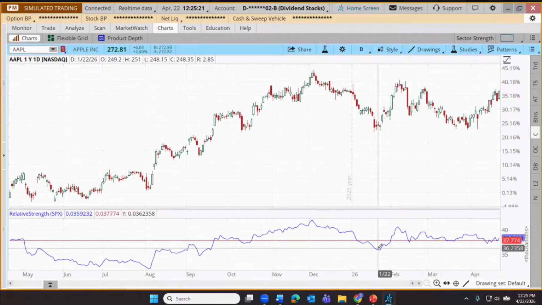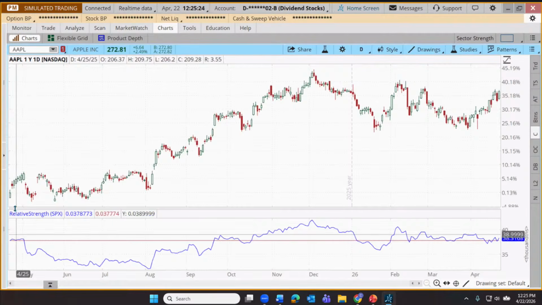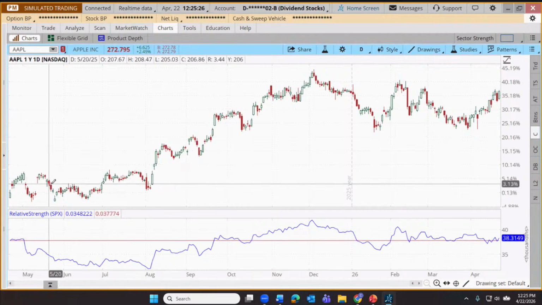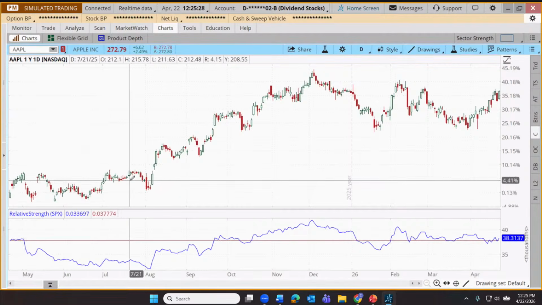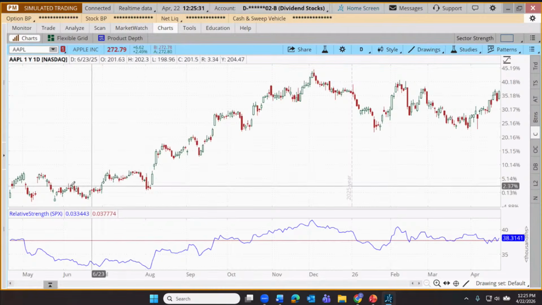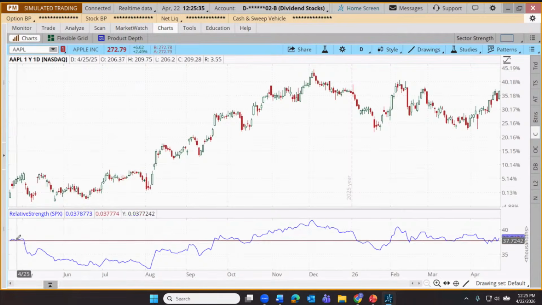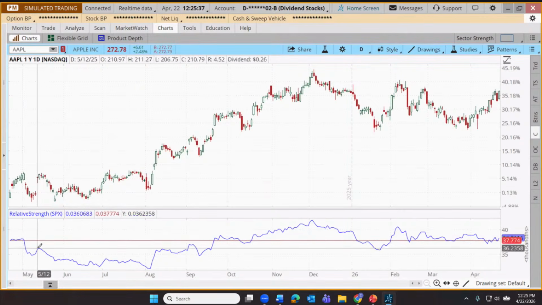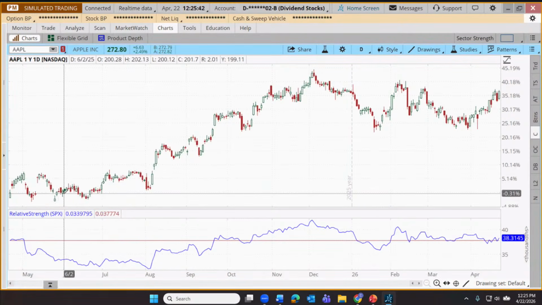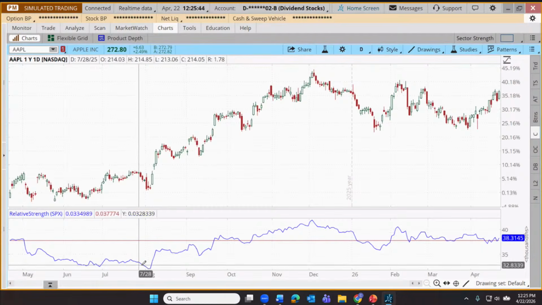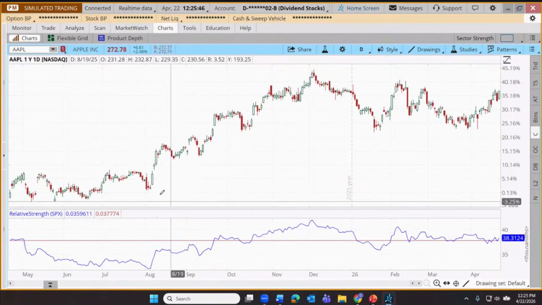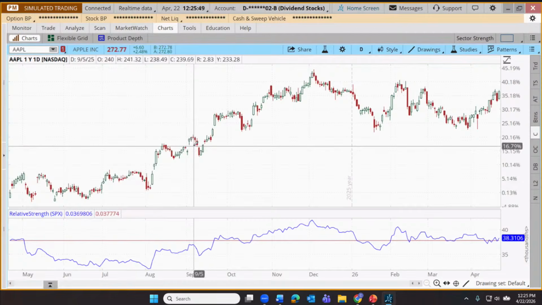So this blue line is just an ongoing comparison line to show us whether Apple is being stronger or weaker than the S&P 500. So you'll notice Apple got off to kind of a slow start, starting from 12 months ago. Well, at that time, the S&P 500 was actually having a pretty good run. And so what we'll see is this blue line going down. When the blue line is heading down, it means that Apple is underperforming the S&P 500. When the blue line reverses course and starts to go up, it means that Apple is beginning to outperform the S&P 500.